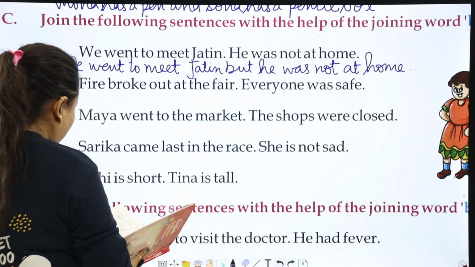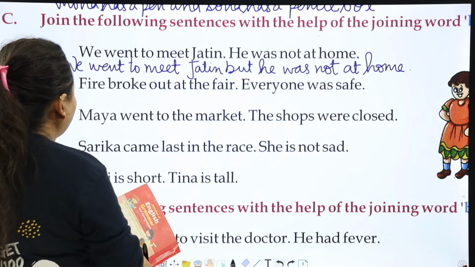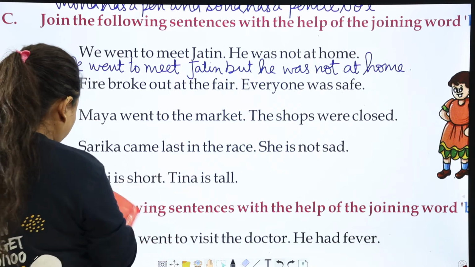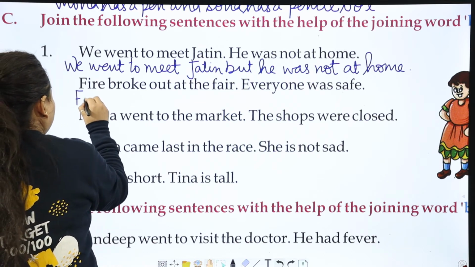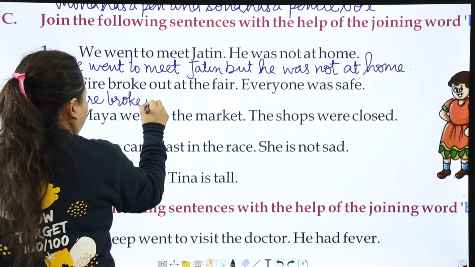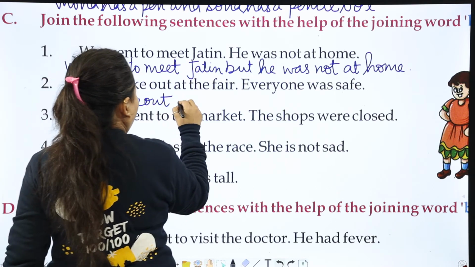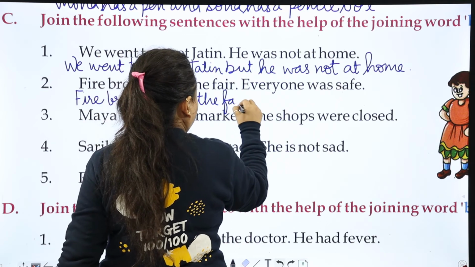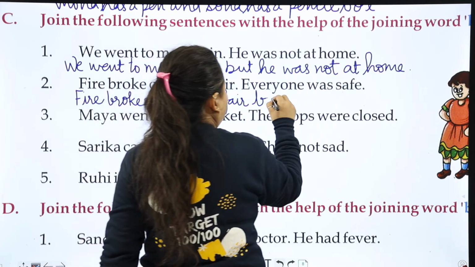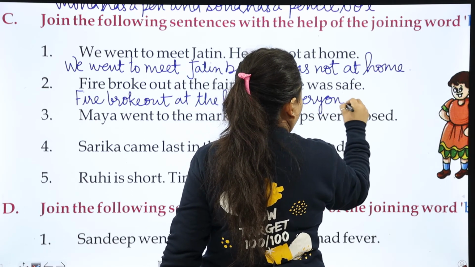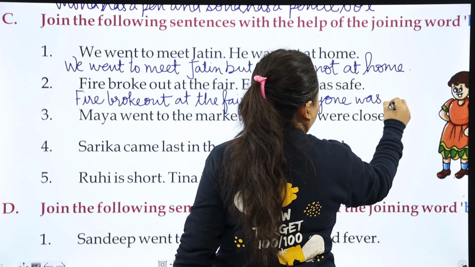Next is fire broke out at the fair. Everyone was safe. So fire broke out at the fair, but everyone was safe.